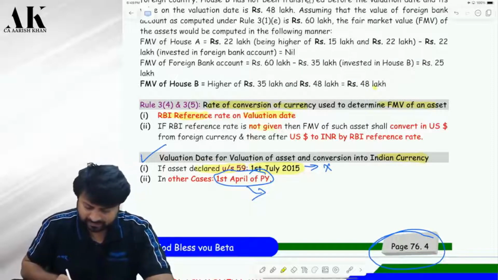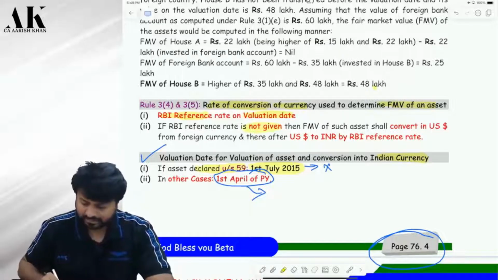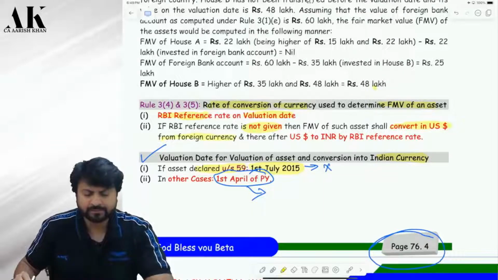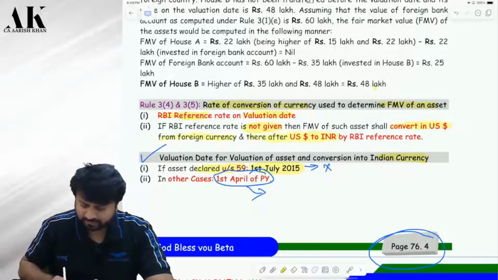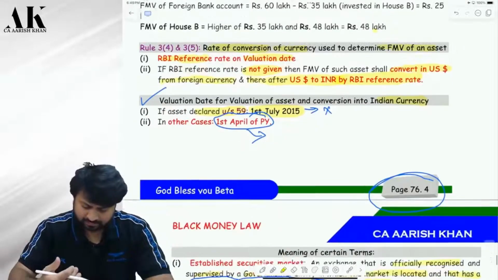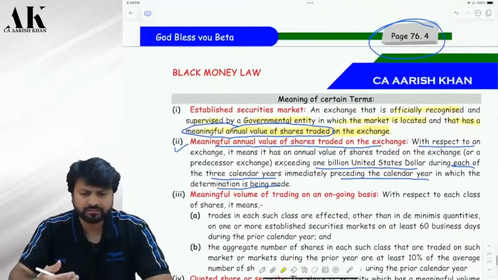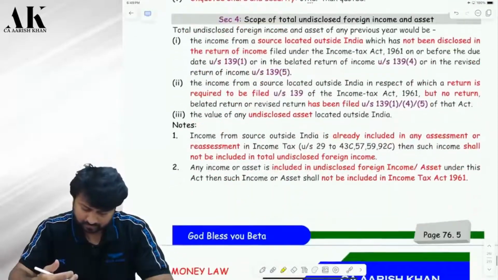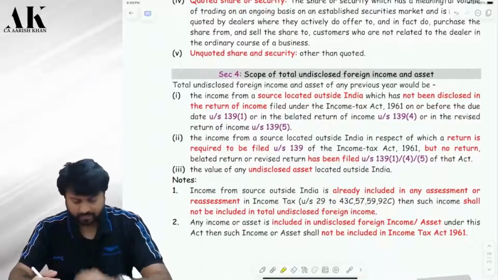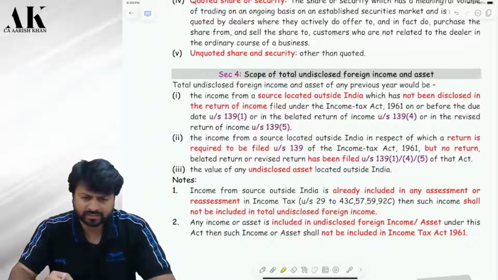Check. If the RBI reference rate is not given, then the FMV of such asset shall be converted into US dollar from foreign currency. Okay. So first you will convert into US dollar and thereafter the US dollar will be converted into what? Tell me. The INR by taking the RBI reference rate on the valuation date. Is it clear? After that, what is the valuation date? I have already told you, correct? Say. And then there are certain definitions which are not very important for us in the exam. We have seen some of them also in the last class, right?